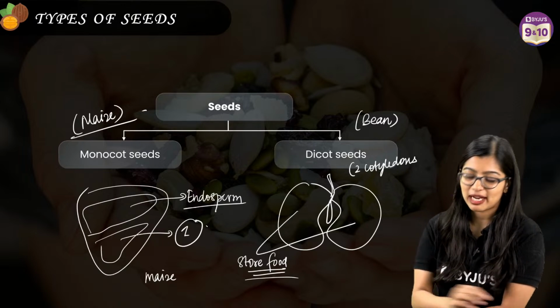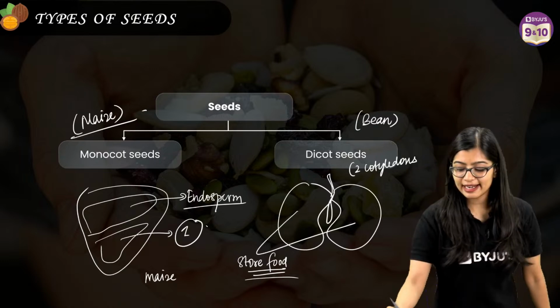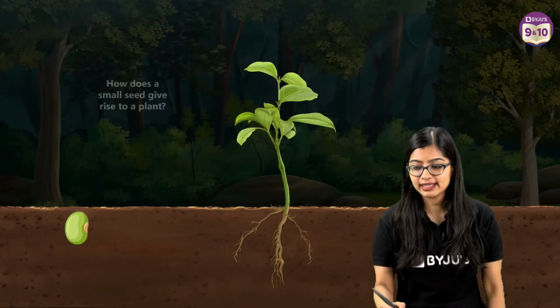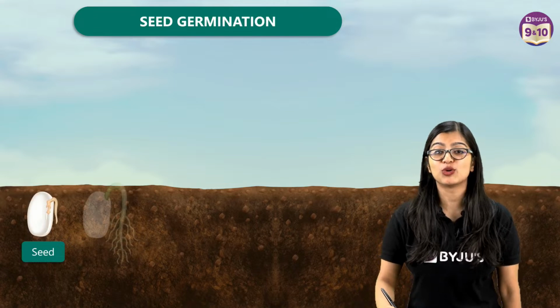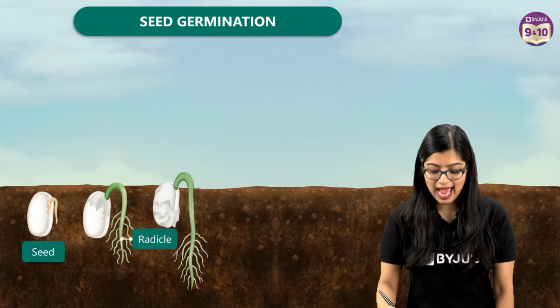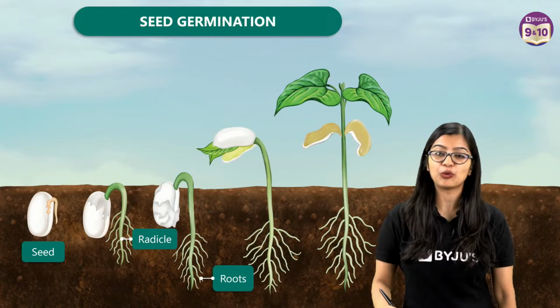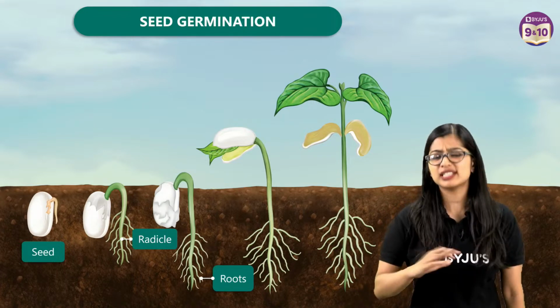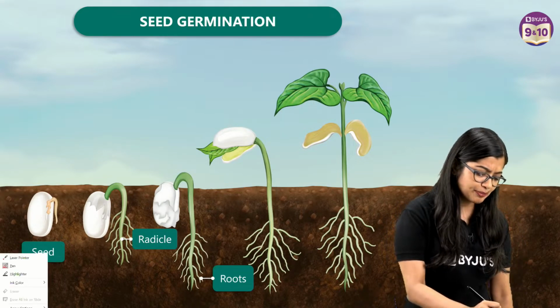Shaurya, why do you want to know? I mean, it doesn't matter, no? And in the end, of course, this small seed will undergo a process known as seed germination. And we see that it will grow into a new plant, right? So this is all that you need to know. This is very simple and easy.